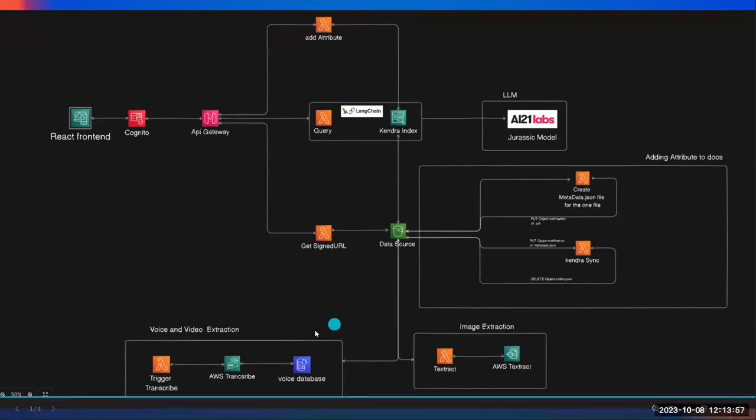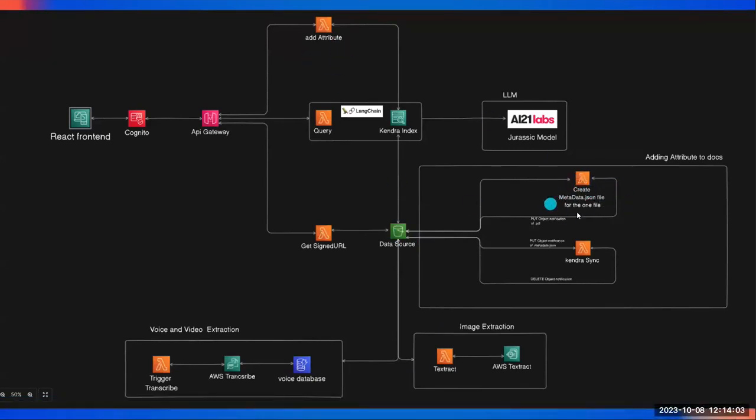All of this data is stored in a data set, and we can even create attributes that can later on be synced with our Kendra index so that it has the latest and most relevant information whenever someone is querying it.